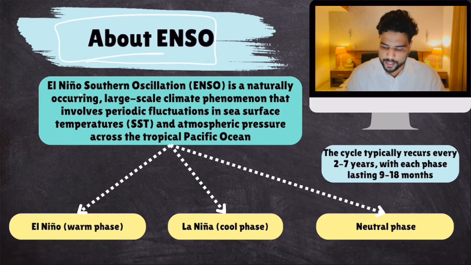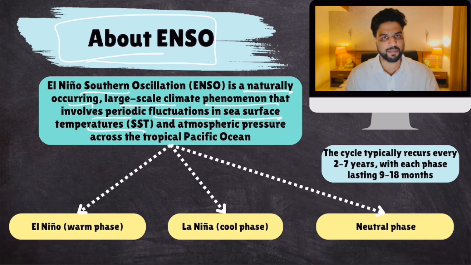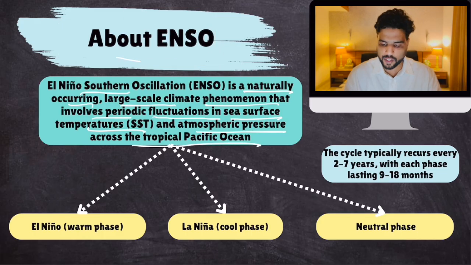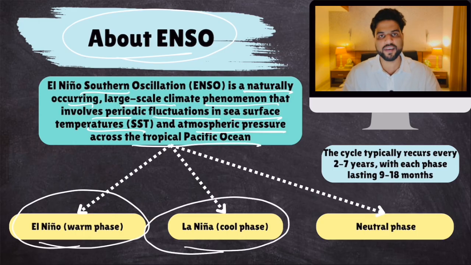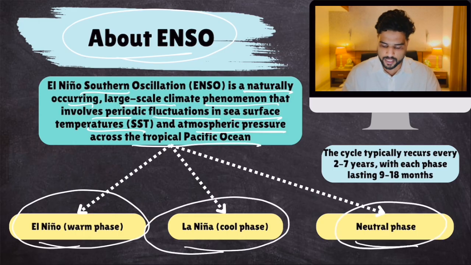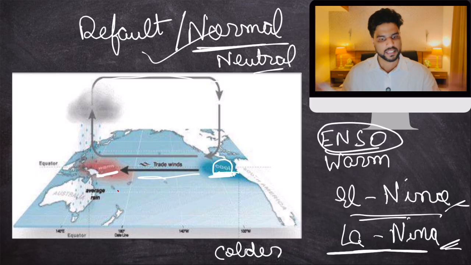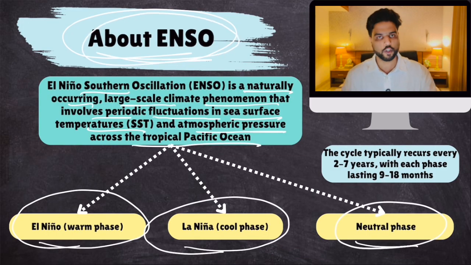Now, El Nino Southern Oscillation is a naturally occurring large-scale climate phenomenon that involves periodic fluctuations in sea surface temperatures and atmospheric pressure across the tropical Pacific Ocean. When it's warm, El Nino. When it's cold, La Nina. It has 3 stages: El Nino, the warm phase, La Nina, the cool phase, and the neutral phase, which is this default position. They keep on repeating themselves, hence it is known as El Nino Southern Oscillation.